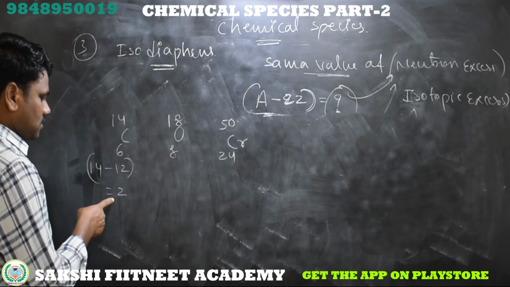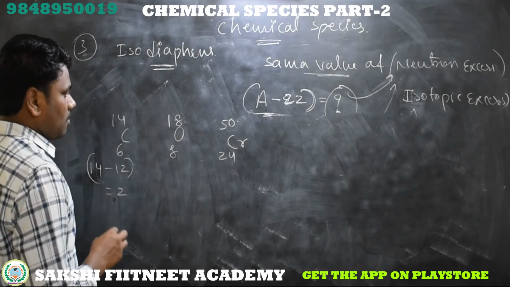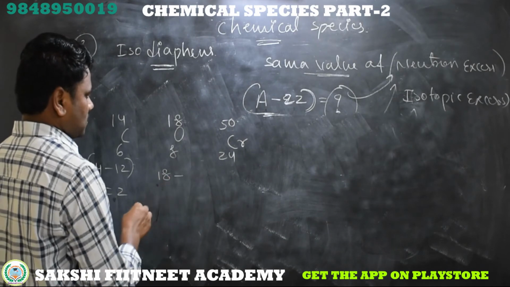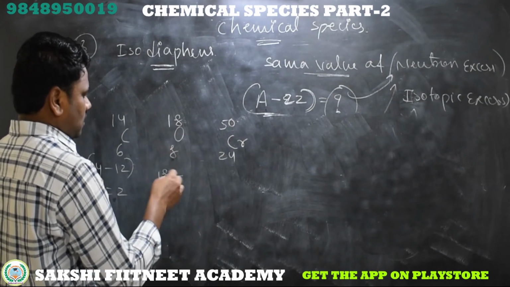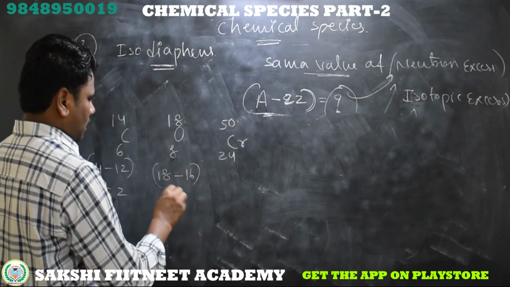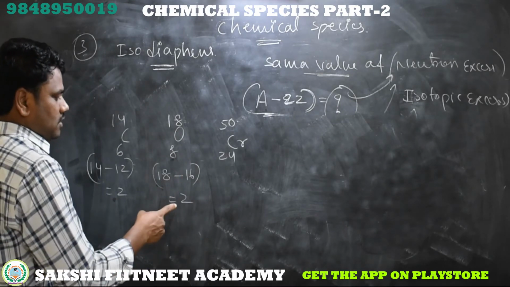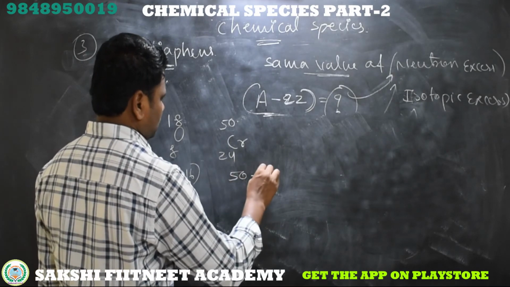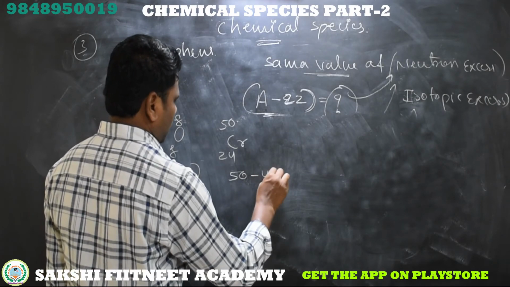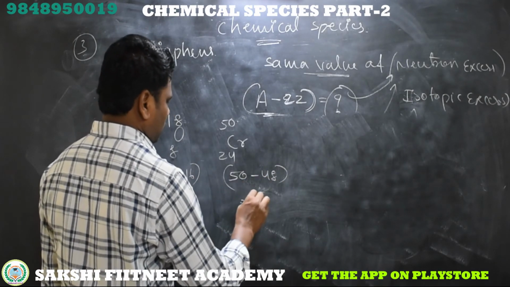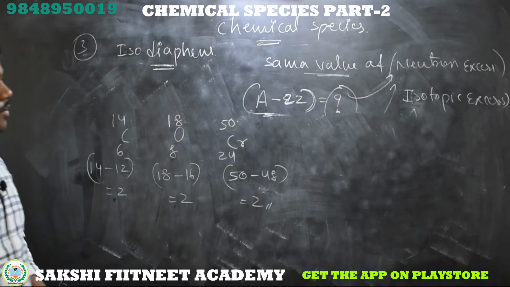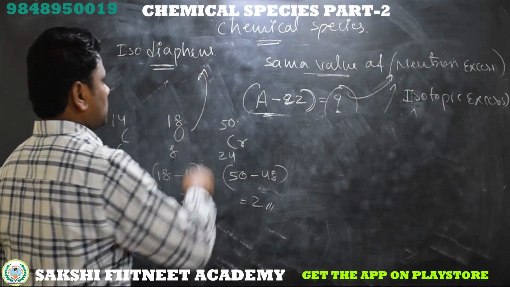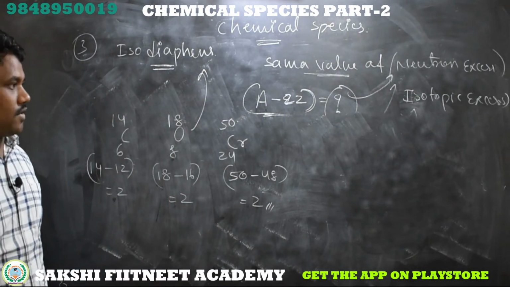The number of excess neutrons is 2. For oxygen, A is 18 minus 2 into Z, that is 16, 18 minus 16 equals 2. Excess neutrons are 2. For chromium, total mass is 50 minus 24 into 2, which is 48, so 50 minus 48 is 2. The isotopic excess value for these three elements is 2, so these are isodiaphers.